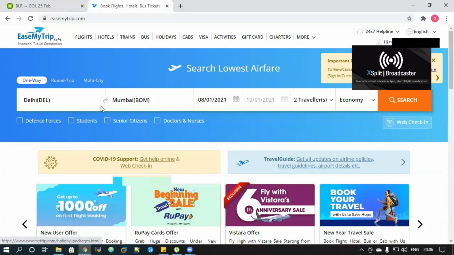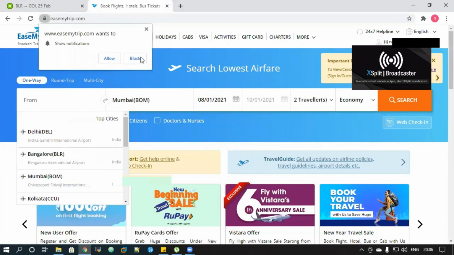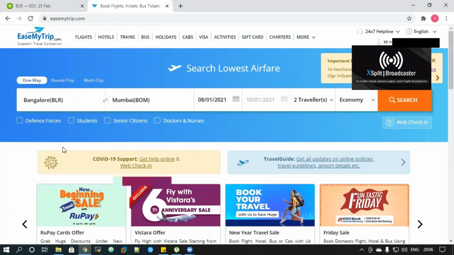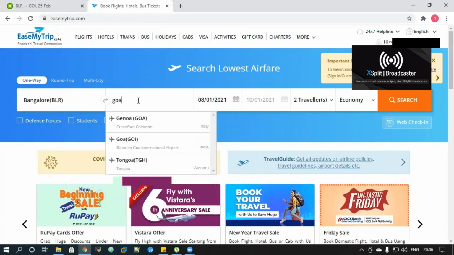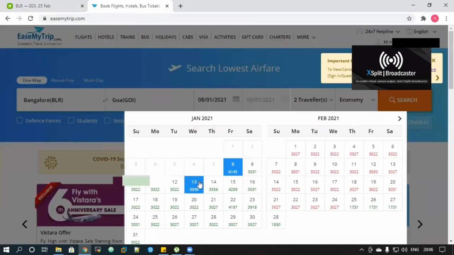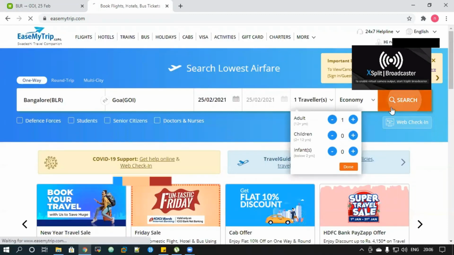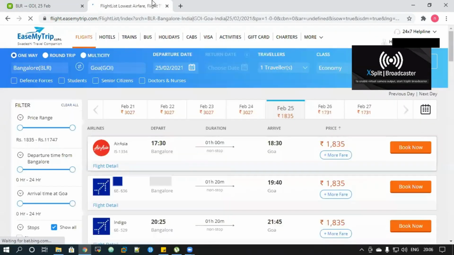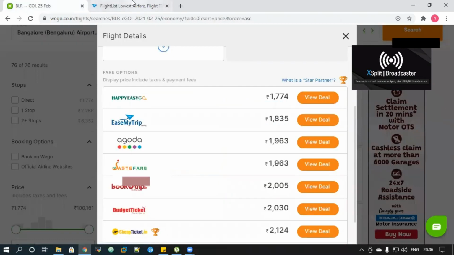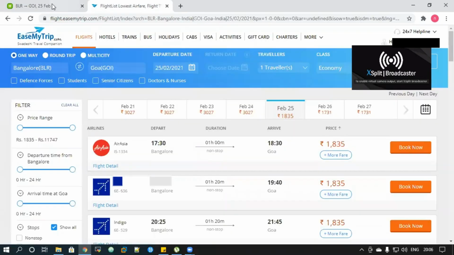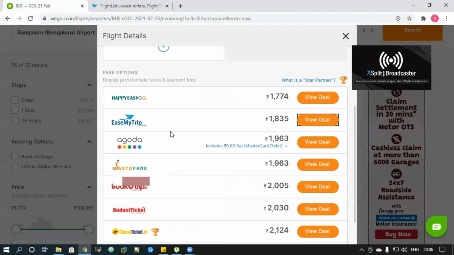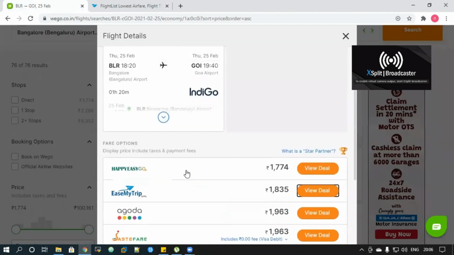So then you will be able to select the source and the destination. And if you choose say for Feb 25th, one traveler, so if you click on search, it would give you the same price 1835, and you can see 1835. So from this you can clearly see that it compares all the websites, and individually you don't have to worry about which website to book or which website to go. So I would highly recommend this website.